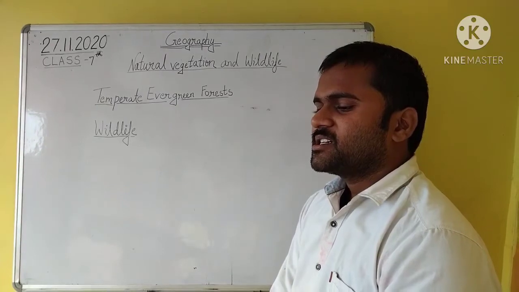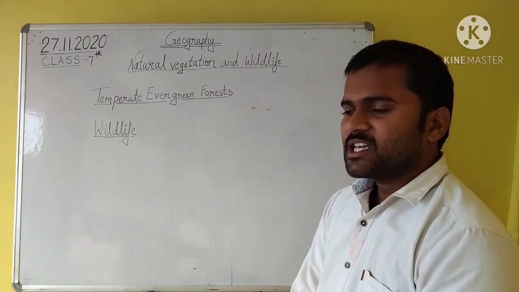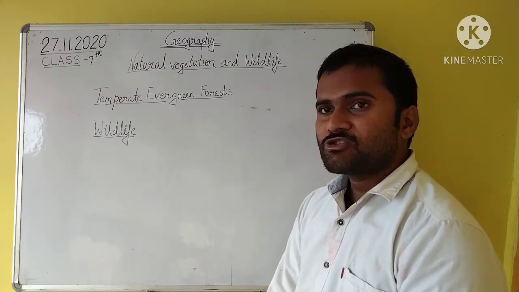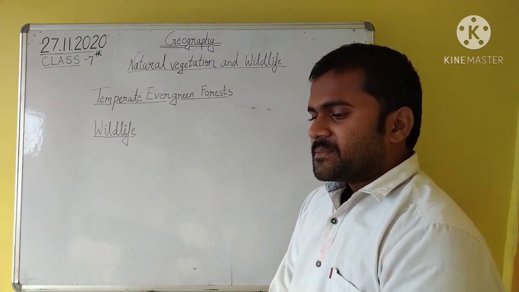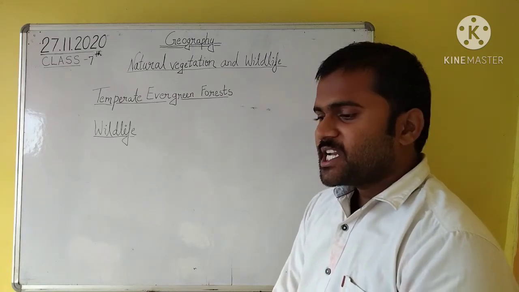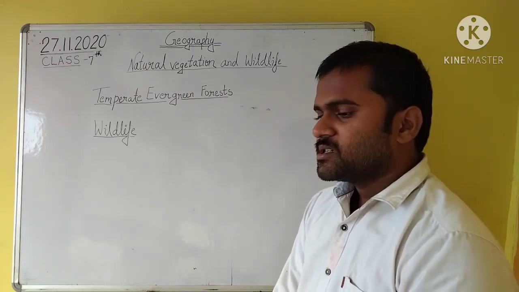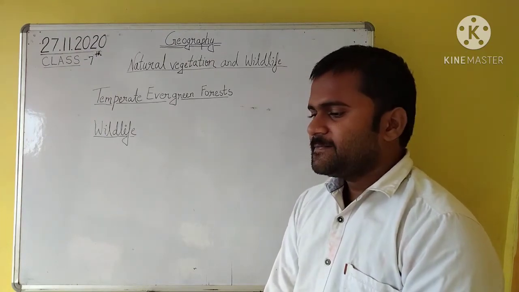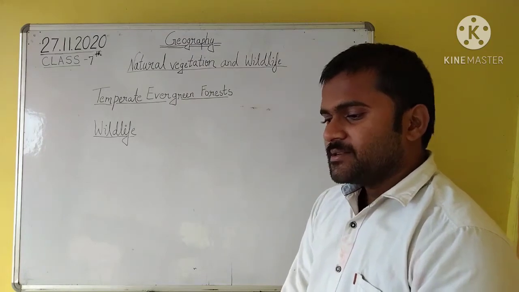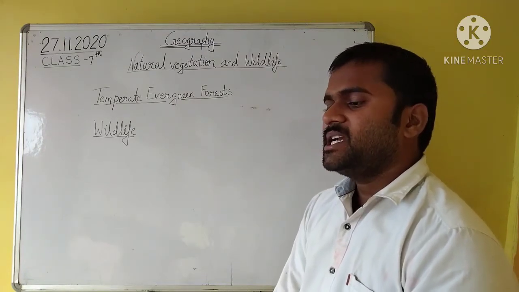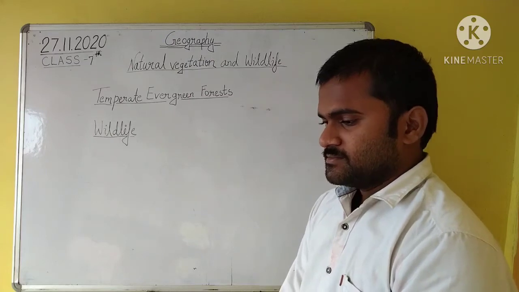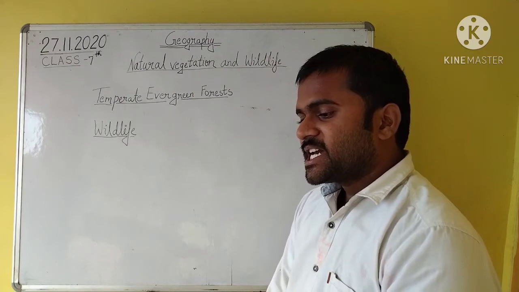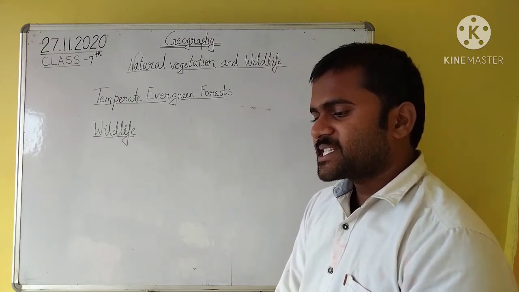Temperate evergreen forest. These forests are found in the region where winters are mild and rainfall is abundant throughout the year. These are found in the continents in middle latitude. These are mixed forests with both broadleaf and needle leaf trees and both hardwood and softwood trees. The main species are pine, wattle, camphor, mulberry, eucalyptus, etc.